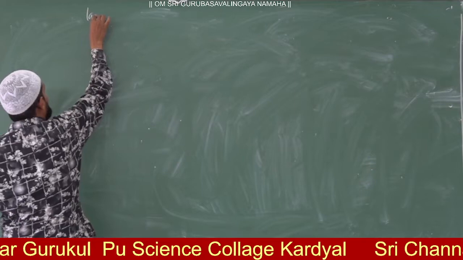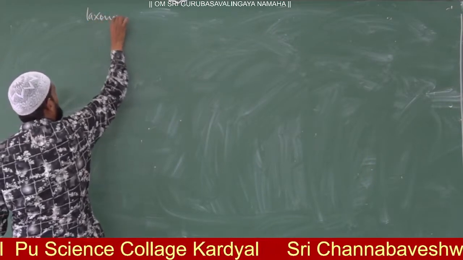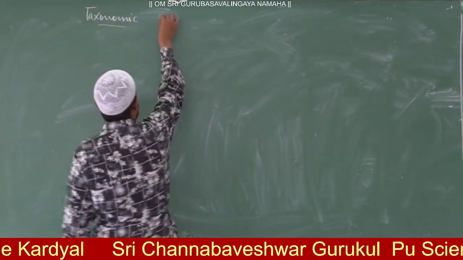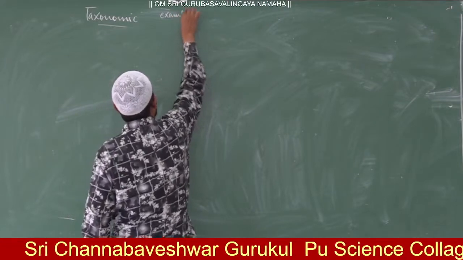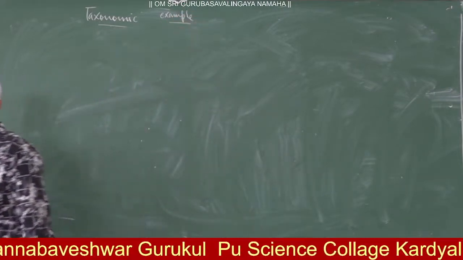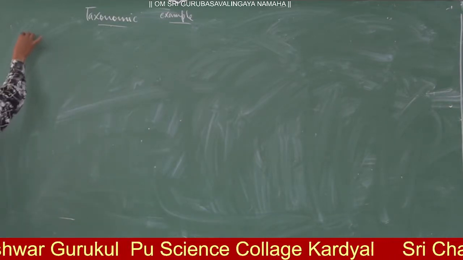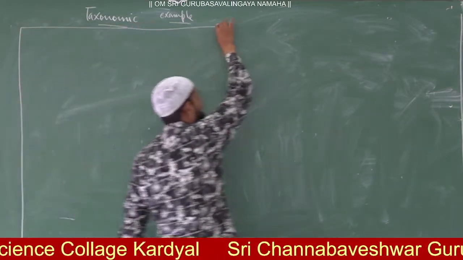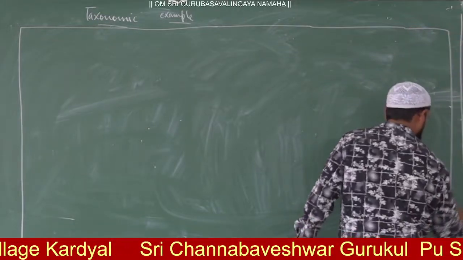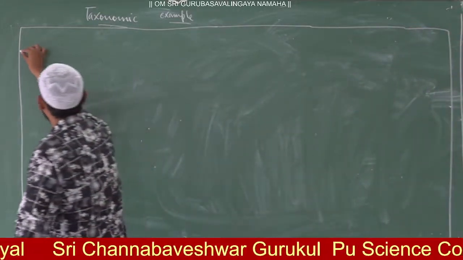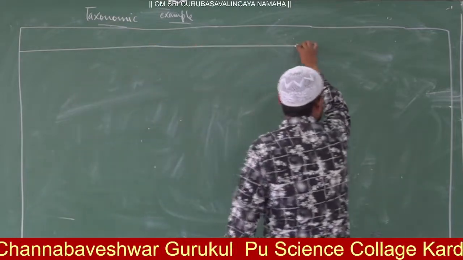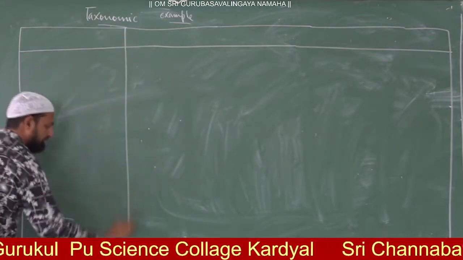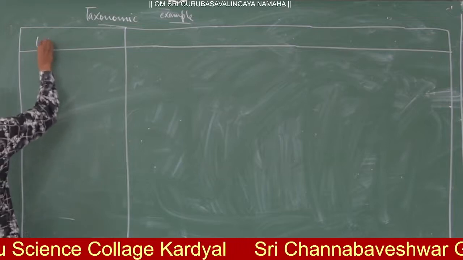In the last class, I already started about taxonomic categories, for example, and I think you have already made the tabular column also, okay? So in which taxonomic categories,